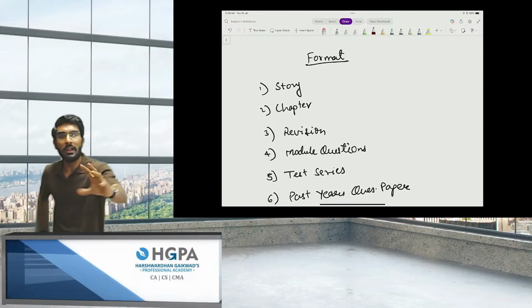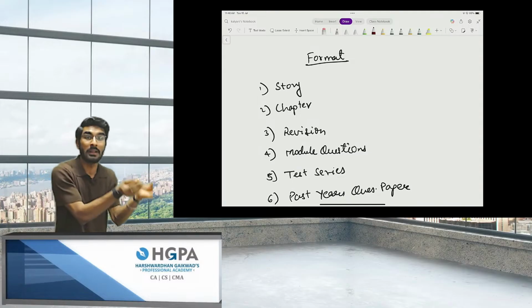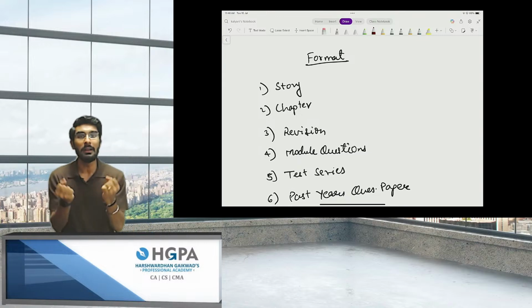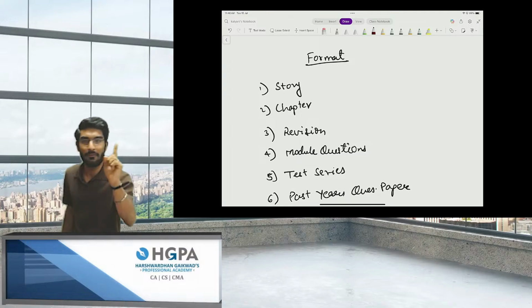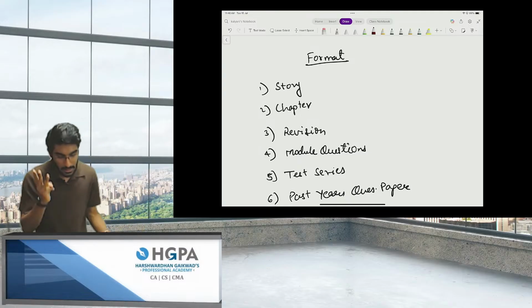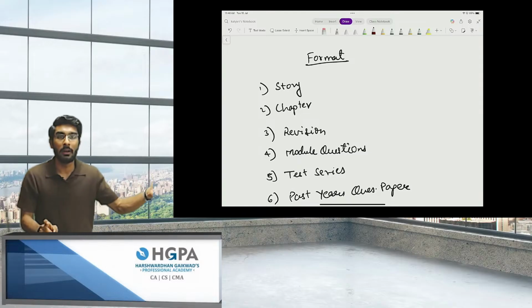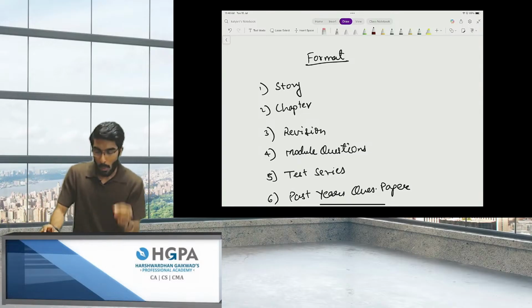When I tell you a practical story, how this chapter is relevant in the practical world, then I will gradually create your interest towards this chapter. That is my first step. Then we're going to understand the chapter in detail. Then we're going to do a quick revision of the entire chapter in one lecture itself. One chapter will be completed in 3 to 4 days.